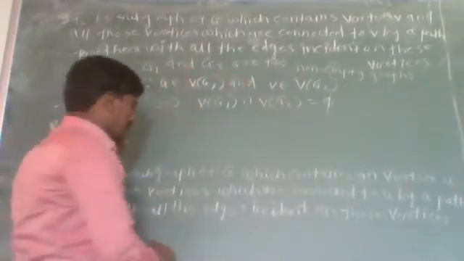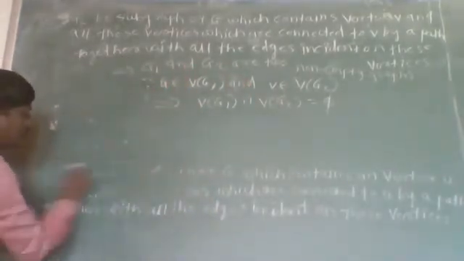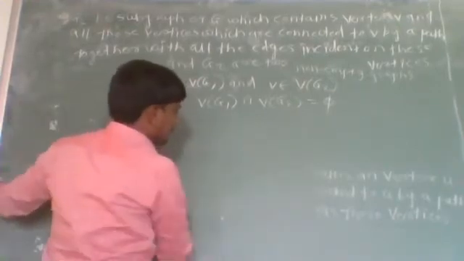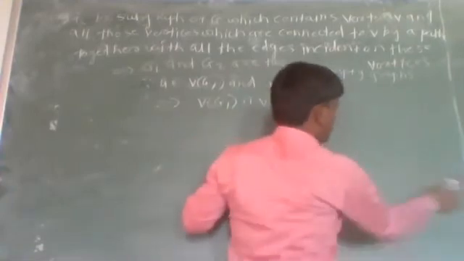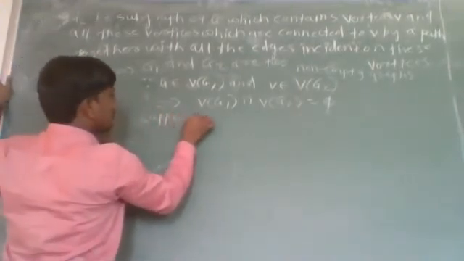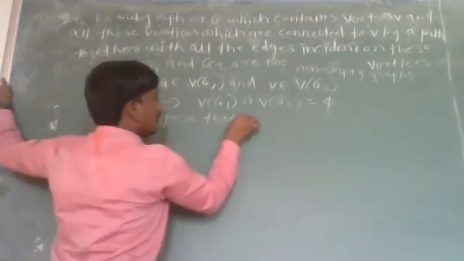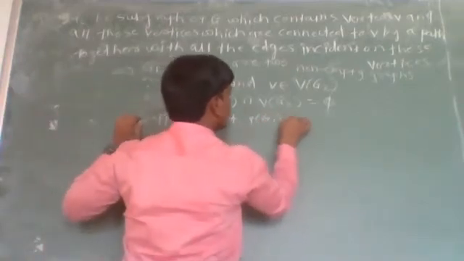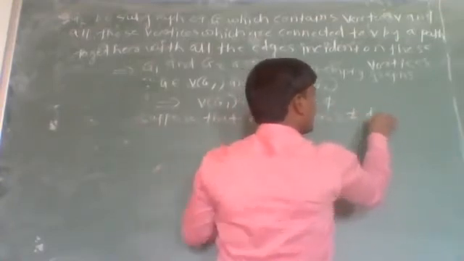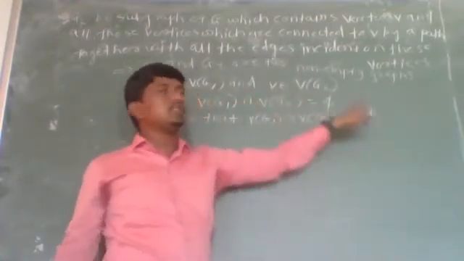If possible, suppose that there is a vertex W which is common to both the vertex sets of G1 and G2. That is, suppose the vertex set of G1 intersection the vertex set of G2 is not equal to the empty set.